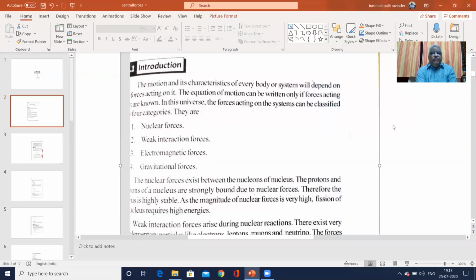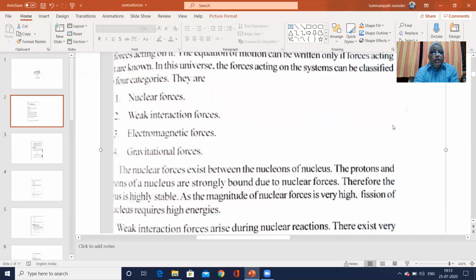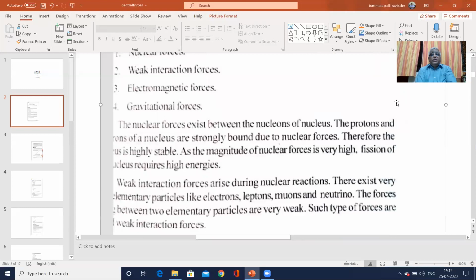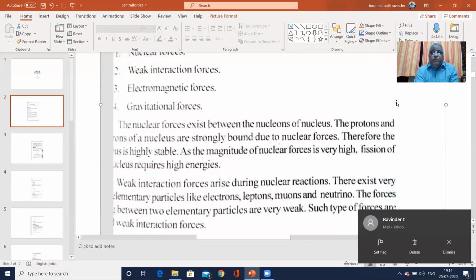Again, we have the weak interaction force also. These interaction forces act during reactions and involve elementary particles like electrons, leptons, muons, and neutrons. The force between two such elementary particles is weak, so it is classified as a weak force and termed weak interaction force.